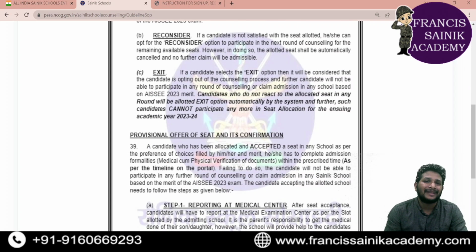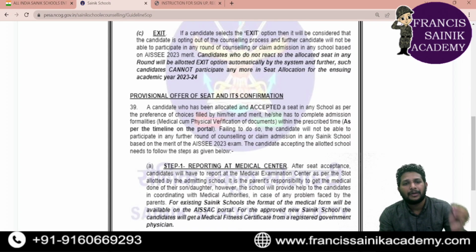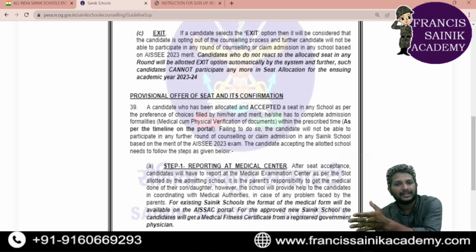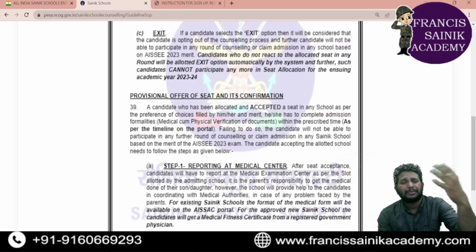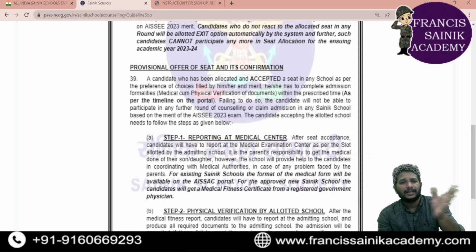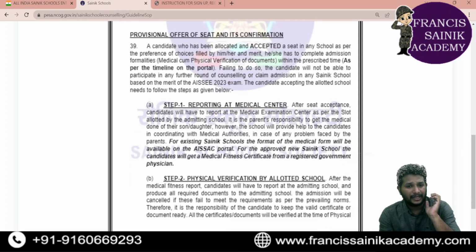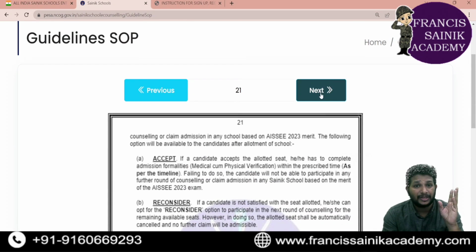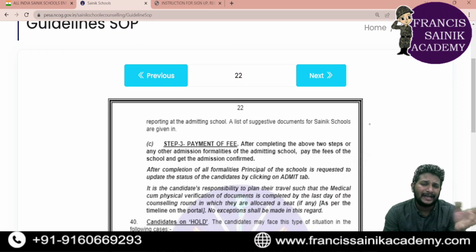Once you click the accept option, you'll get a provisional offer of seat, meaning your seat has been confirmed. You just need to come for the medical physical verification of documents at the particular time and place. Everything will be given to you. You just need to attend at that particular school at that time so that the medical and document verification can be done. That is the most important thing. Once you get the confirmation of the seat, later on you need to pay the fees and everything.